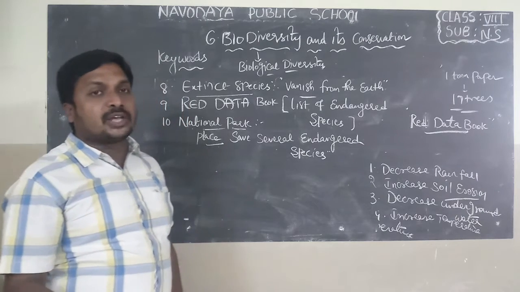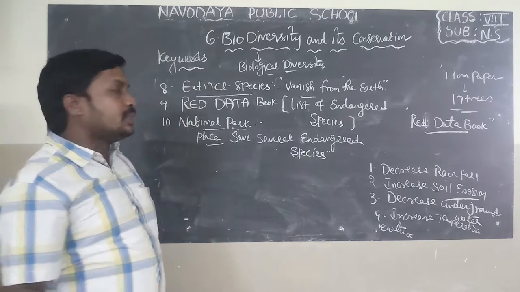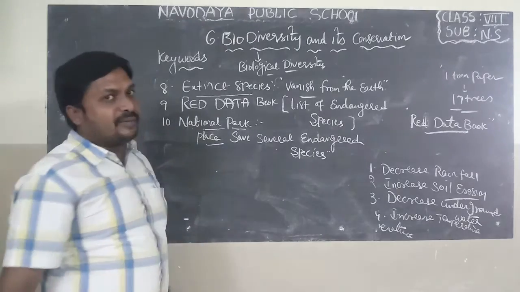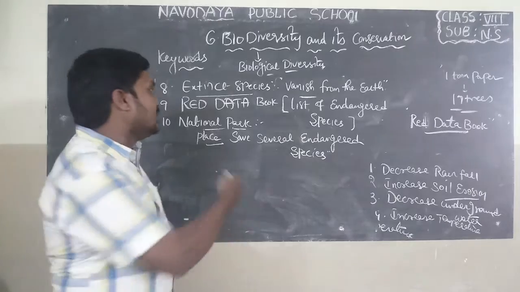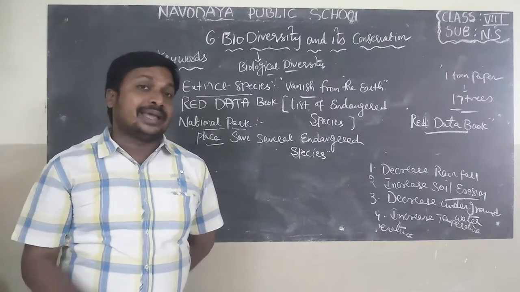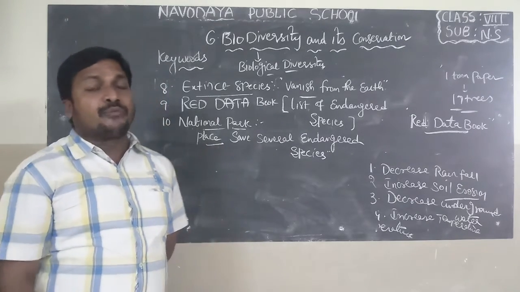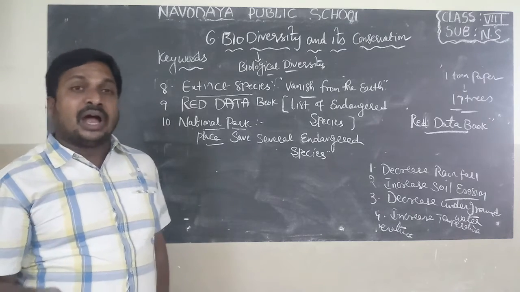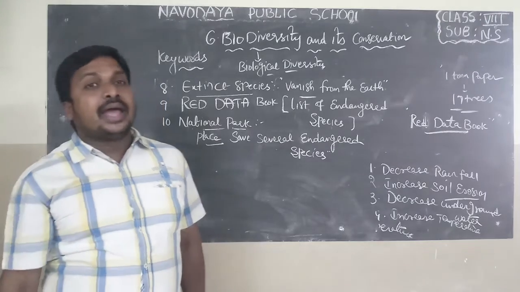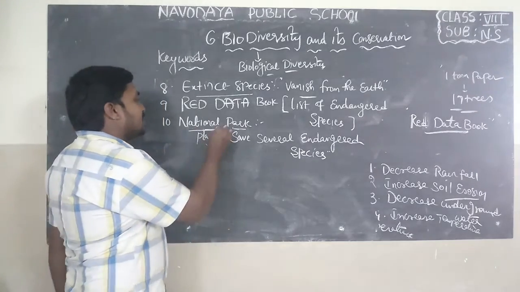Here, human beings are not allowed in this place, to protect the biodiversity. If human beings enter, the animals think it is an artificial habitat. If human beings are not allowed, they live comfortably and think it is their natural habitat. So that is called a national park.